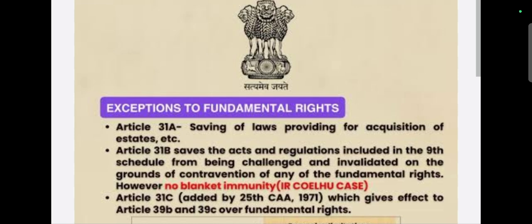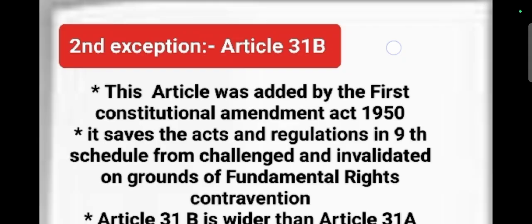Today we are going to discuss Article 31B, which is also known as an exception to the fundamental rights. This is the second exception to the fundamental rights. Like Article 31A, Article 31B was also added by the First Constitutional Amendment Act 1950. So let's come to the deep discussion regarding Article 31B.